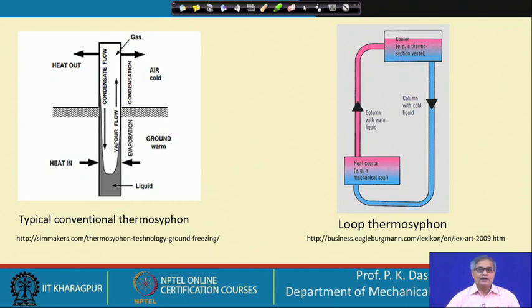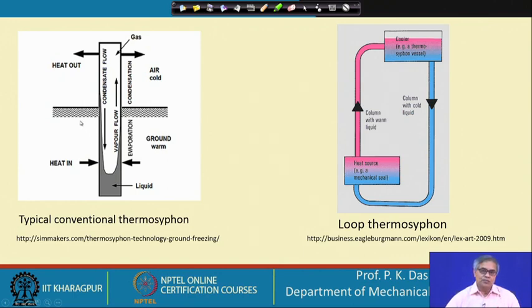So, this is what a thermosiphon is, and there could be a loop type of thermosiphon. On the right hand side of this slide I have given a loop type thermosiphon. On the left hand side I have given a tubular thermosiphon, which has a single passage occupied by both the upward moving fluid, which is vapor, and the downward moving fluid, which is the condensate or liquid.